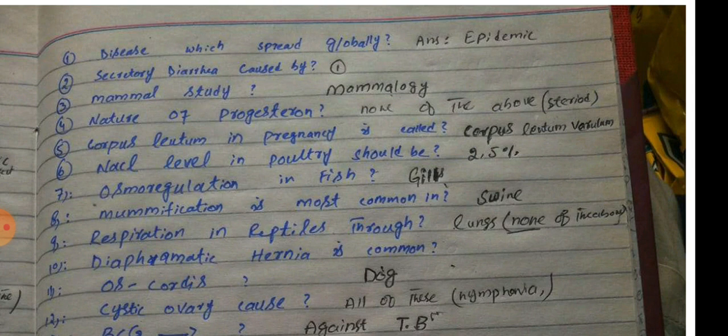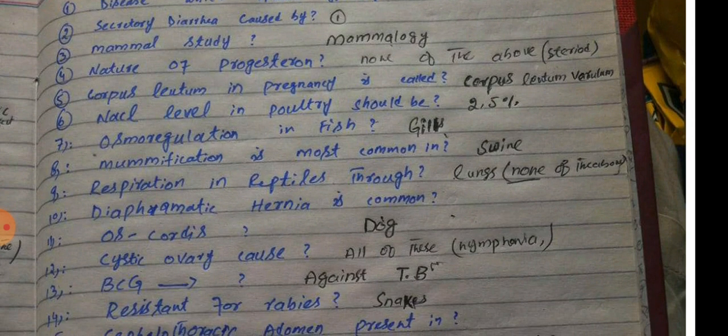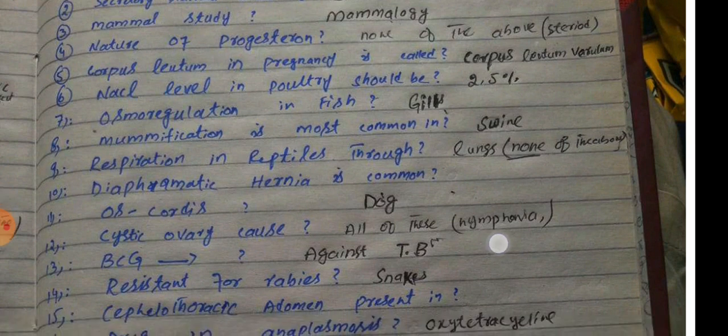Cystic ovary causes nymphomania or all. Not sure, I am not sure about that. BCG is against TB. Resistance against rabies is snakes, as snake is a reptile.